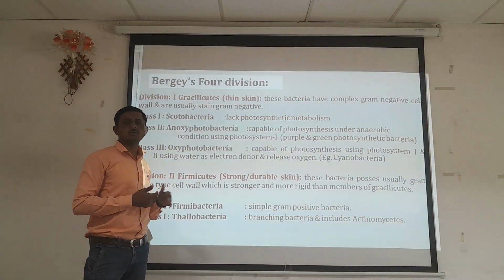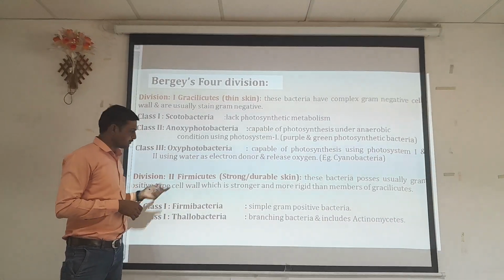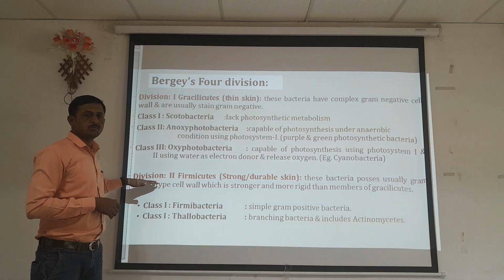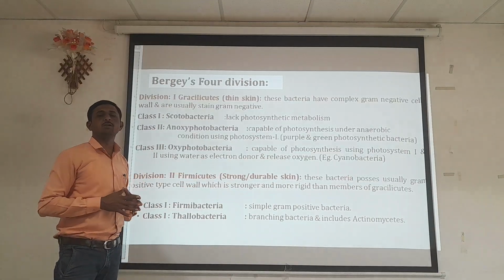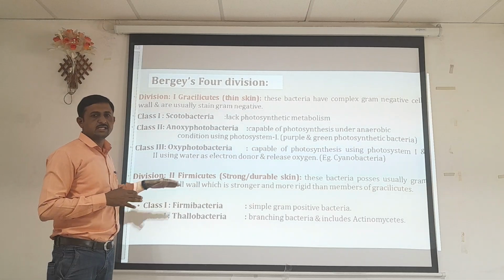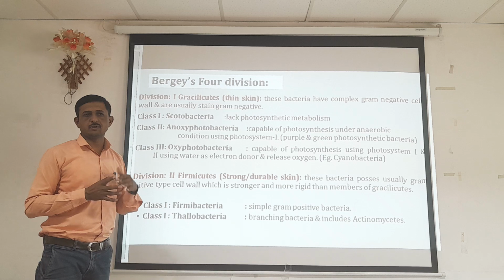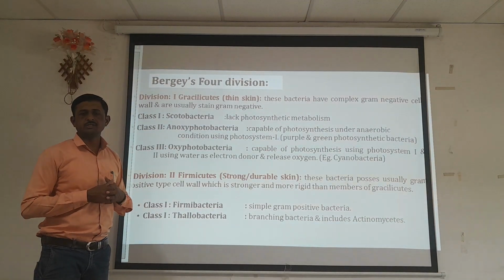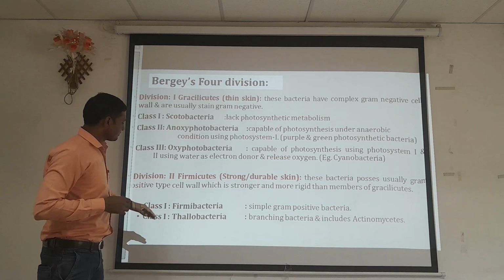And when we discuss gram-positive organisms, normally they belong to the division Firmicutes. A characteristic of the Firmicutes division is that a strong and durable cell wall is present in the bacteria, and normally they appear purple when we stain them using the gram staining procedure. So it is a characteristic feature of these organisms.